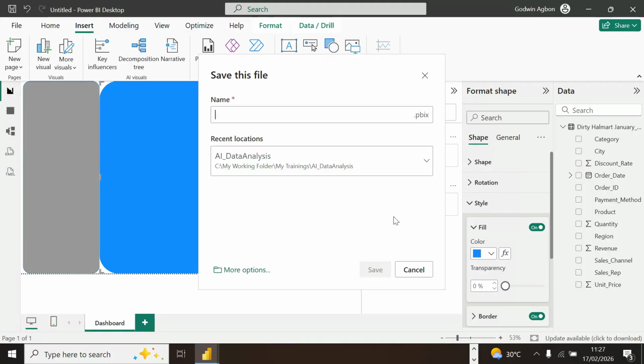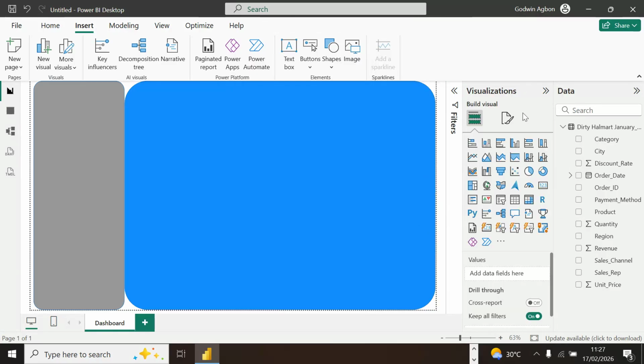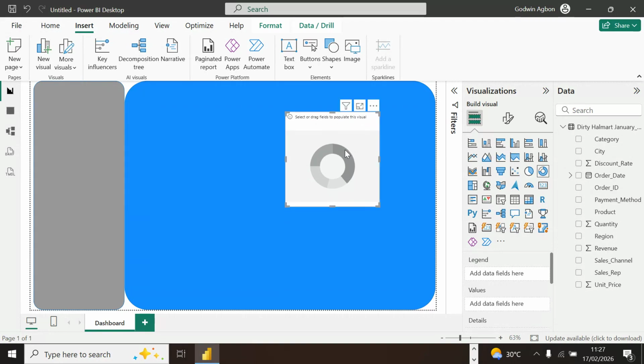Sorry for that. Okay. So these are my visual environment where I can pick any tool that I want to use. Let me use this donut shape, to see what I am interested in. Let me see revenue by channel, for instance.